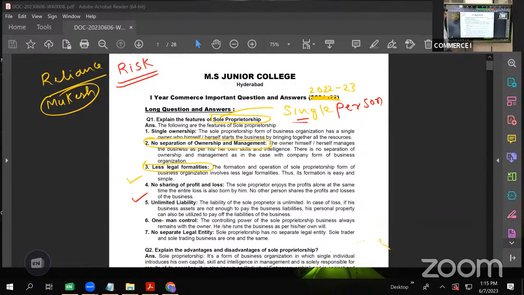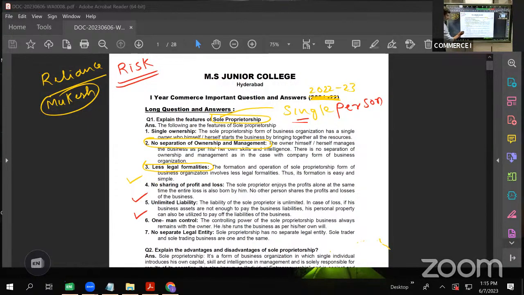Next feature is one man control. We can say that it is a one man show, handling all the activities of business. As I told you while introducing the topic sole proprietorship, a single person invests the amount, a single person takes the decision. He looks after all the business activities. He will be doing purchasing, selling, attending the customer. Every activity is under the control of one person. And whatever decisions are taken are also taken by one person only.